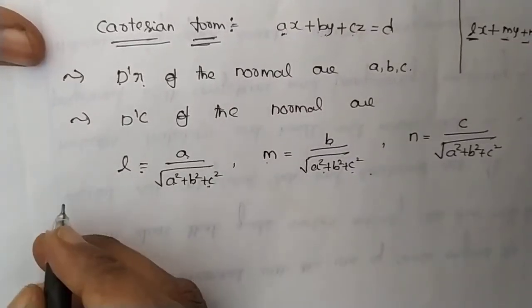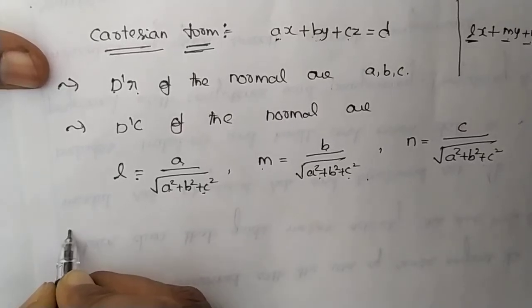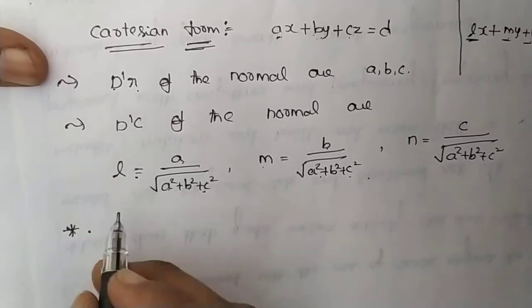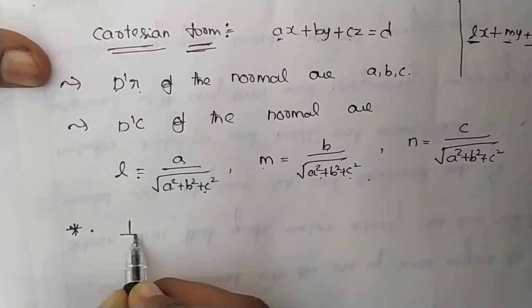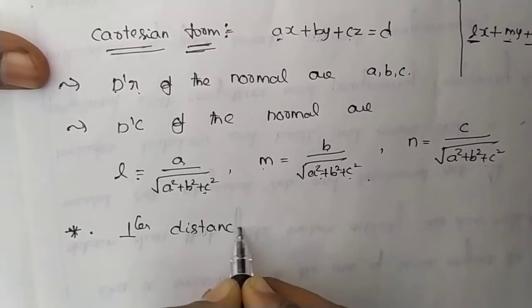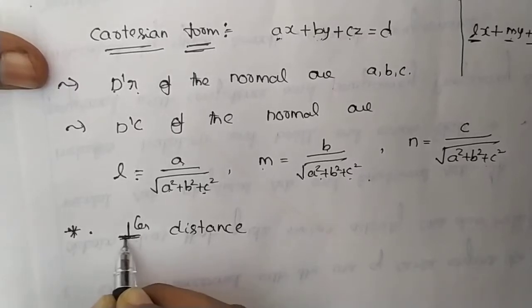Now, in this we have some other points. Kindly note down. First, perpendicular distance. I already told you that this symbol represents perpendicular.